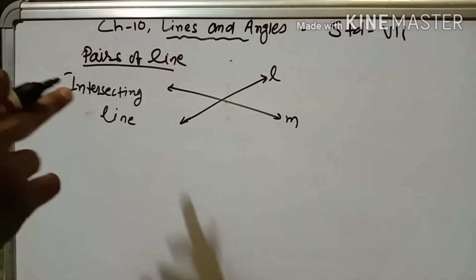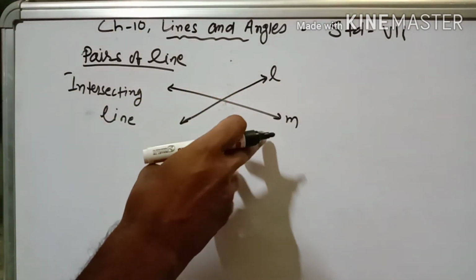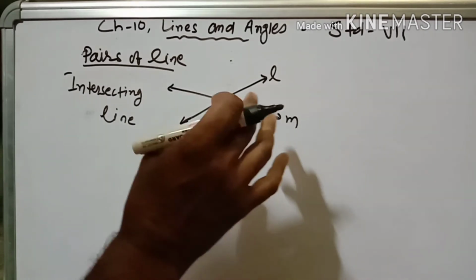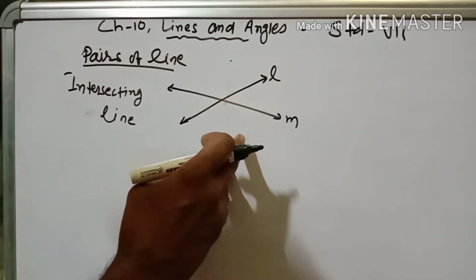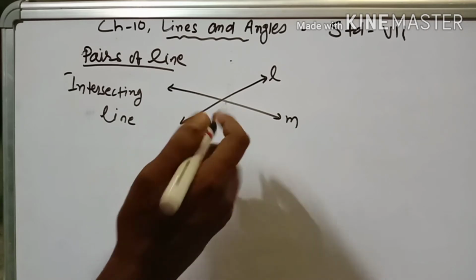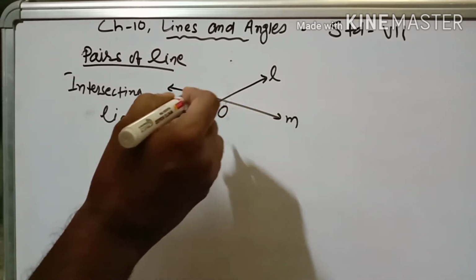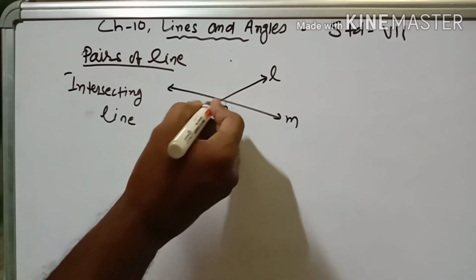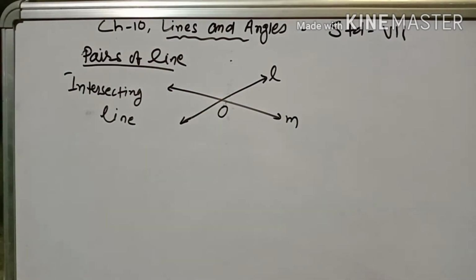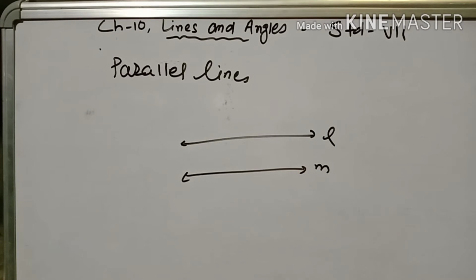Pairs of lines. Intersecting lines. Two lines L and M are intersecting lines if they have a common point. O is a common point. This is known as an intersecting line, and this point is known as the intersecting point. Write down please.